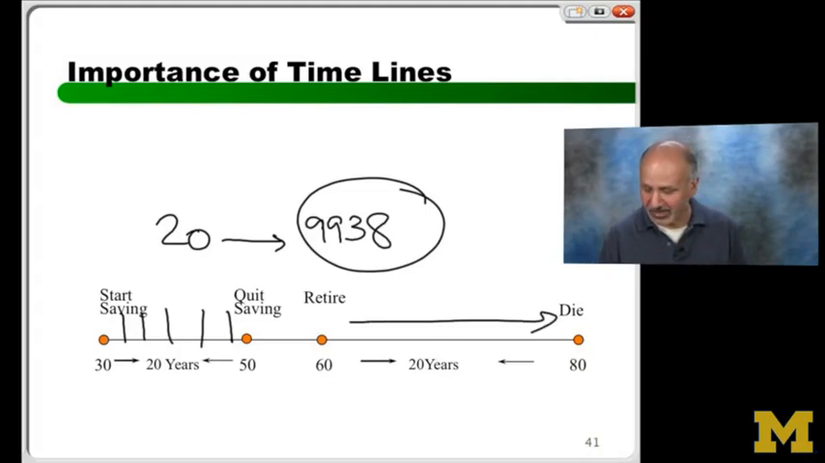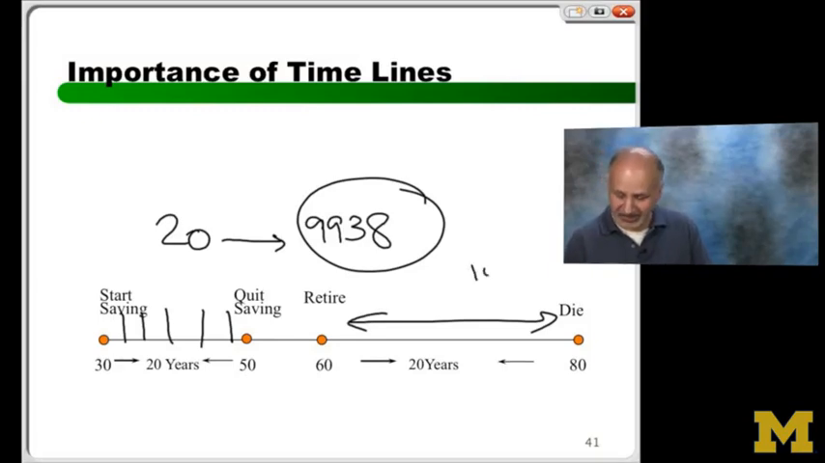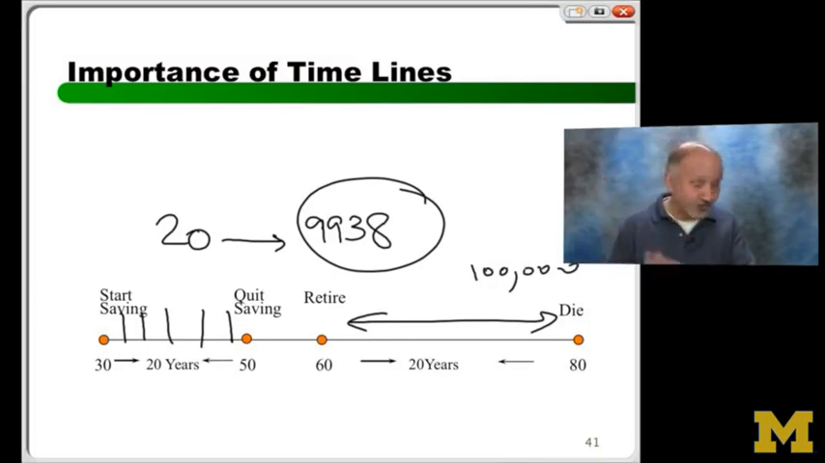But I'm going to use that money to consume how much? 20 times $100,000. How the heck is this possible? It's possible because the time value of money is 8%. If the time value of money was 0, the world ain't going to make me do this easily, right? So I save 9938, I get 9938 back, one for one, if the interest rate is 0.